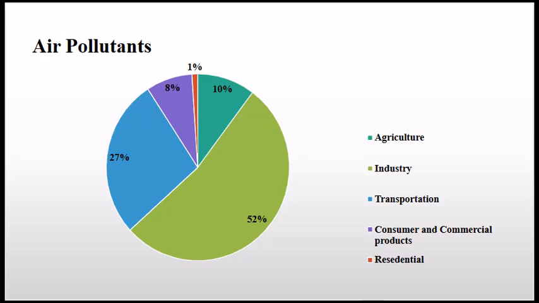Sectors and their contributions. Industry, 52%. Transportation, 27%. Consumer and commercial products, 8%. Agriculture, 10%. Residential, 1%. This chart shows that the majority of air pollutants, 52%, come from industrial activities, followed by transportation, 27%. Agriculture and consumer and commercial products contribute significantly less, 10% and 8% respectively. Residential sources contribute the least, 1%.